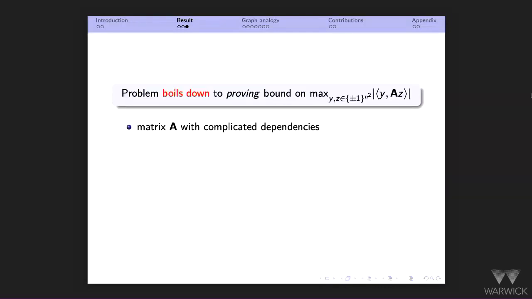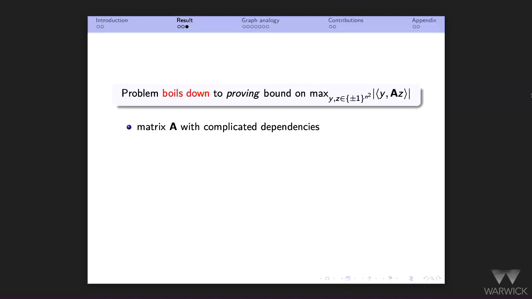Essentially the idea is that reasoning about these random CSPs and these tensors boils down to proving a bound on the infinity to 1 norm of a certain matrix. This matrix depends on the tensor, and it has complicated dependencies among the entries. This is the technical challenge that you need to solve; it's one way in which you can get refutation algorithms.